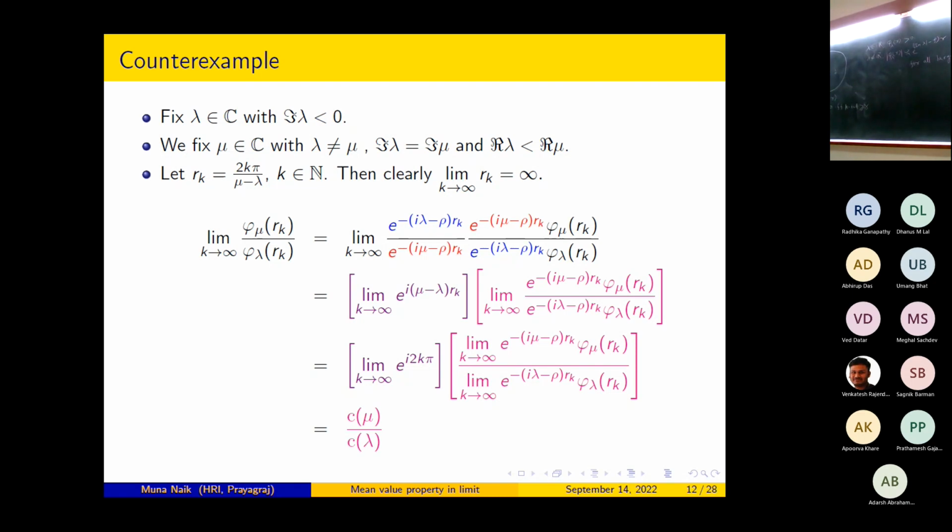And since I am taking the imaginary part of lambda less than 0, and the modulus of the imaginary part of mu is equal to that of lambda, therefore the imaginary part of mu is less than 0. And when the imaginary part of lambda is less than 0, this c lambda is not equal to 0. So this constant cannot be 0. So what I am getting is that the limit as k tends to infinity of phi mu Rk divided by phi lambda Rk is a constant which is not equal to 0.